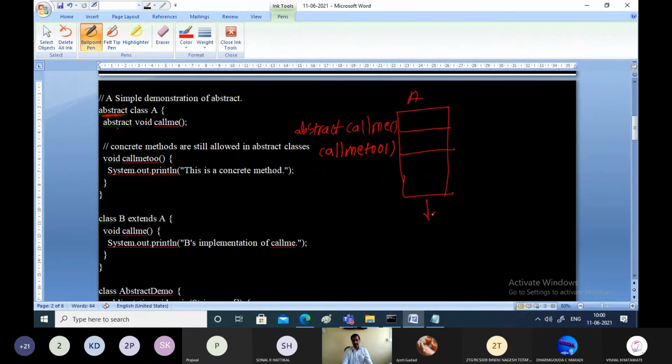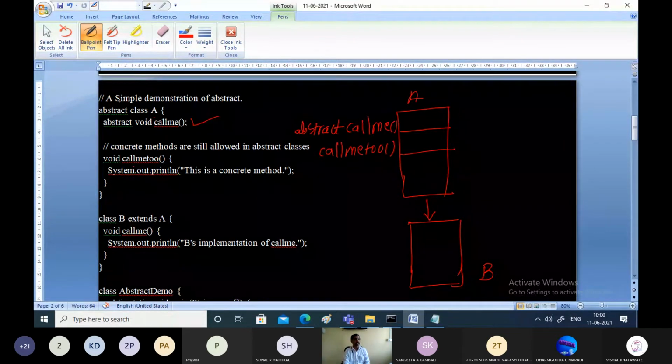Now class B is extending class A. That means an abstract class will contain at least one abstract method. Its definition is not provided. If you can see, the complete definition of callme is not provided in the superclass. What is class A doing? It is just telling that there is a method called callme, but how to define it is left to the subclass.